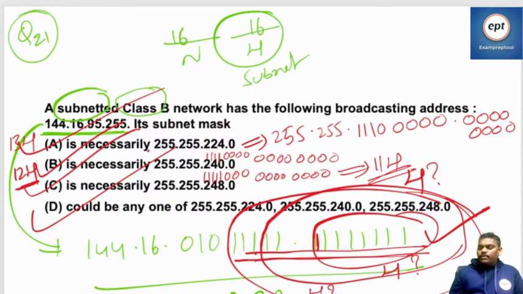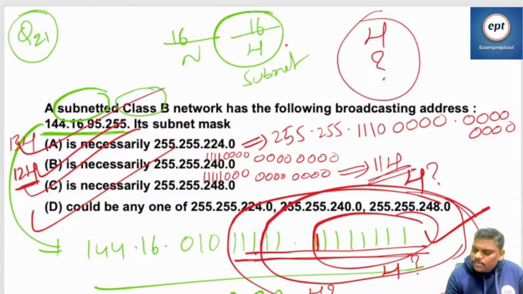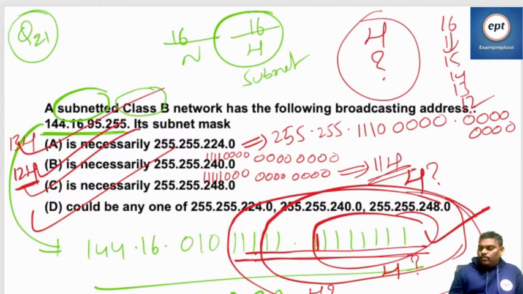That is also right. All satisfied. The problem here is, how much is the host? Actually the host part is 16, after subnetting it may be 15, 14, 13, or 12. We don't know. Because of that reason, all are satisfied.